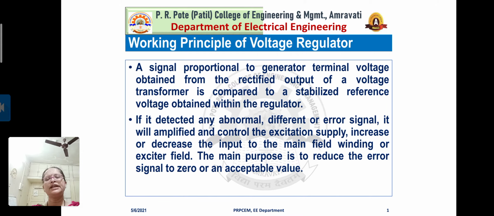To control the excitation supply means you are going to increase or decrease the input to the main field winding or exciter field, so that the error between the reference voltage and the output voltage will be minimized. As it is said, the main purpose is to reduce the error signal to zero or an acceptable value.